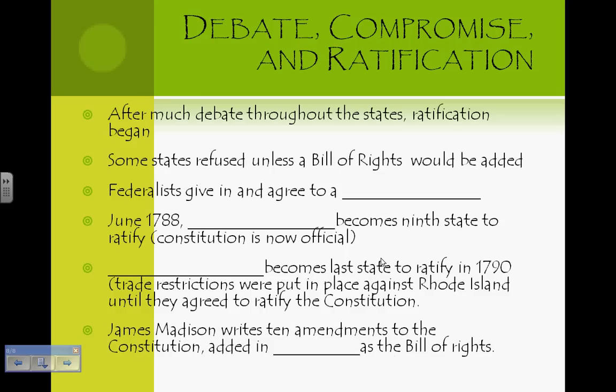Through the creation of the Federalist Papers, and after much debate, the states began to ratify or approve the Constitution. In the end, compromise was once again reached between the two sides. It was decided a Bill of Rights would be added to the Constitution. These are the first 10 amendments to the Constitution. Thankfully, our founding fathers realized the need for the Constitution to be changed or amended as time progressed. They created an amendment process just for this reason. Therefore, the first 10 amendments were the first examples of the amendment process in action.